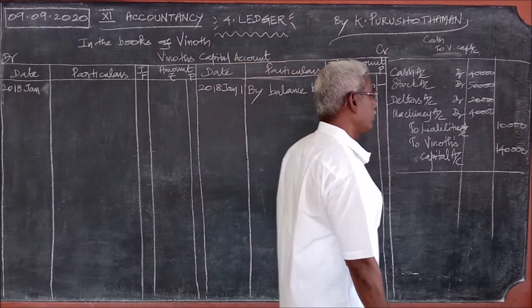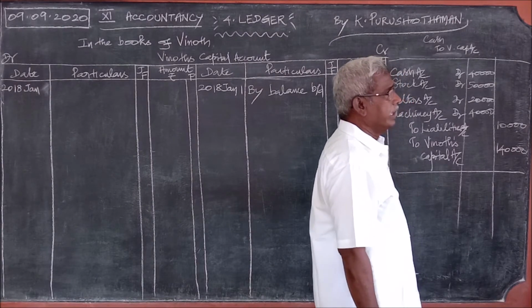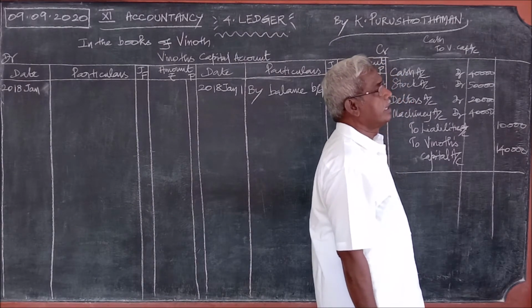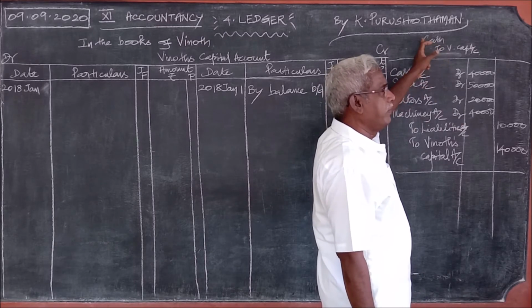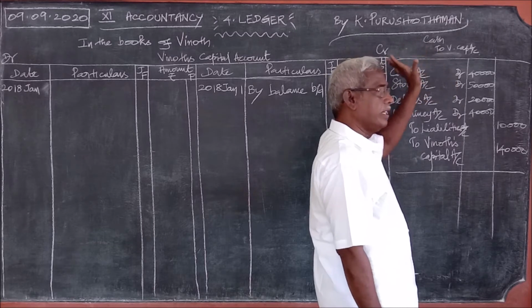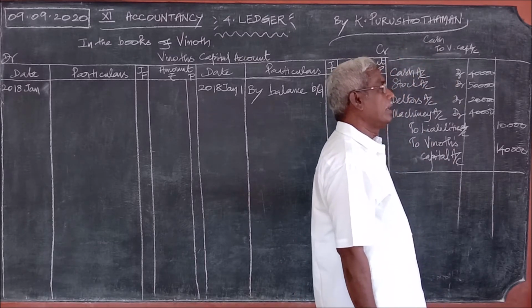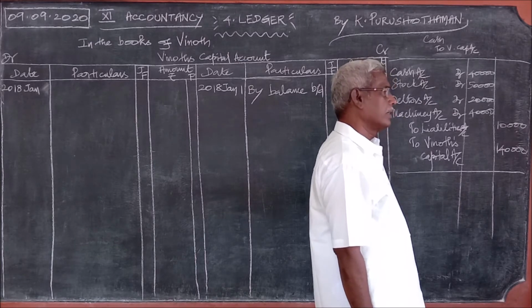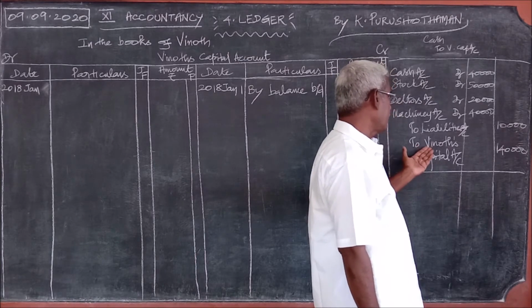This is an important point. In the case of a compound journal entry, if it is simple, one debit for one credit, no problem, we can write easily. But if there are too many debit entries and too many credit entries, we cannot tell which debit is the pair for this credit.